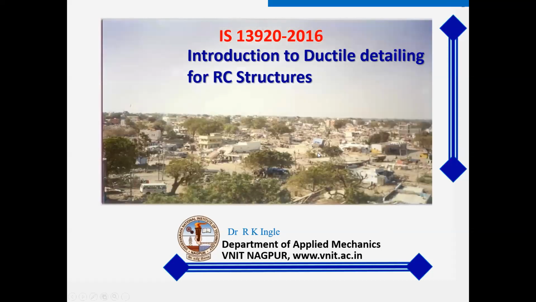Just see, this is Bhachau town, which we visited in the Gujarat earthquake. You can see more than 90% of the buildings have collapsed, and you will find that none of the buildings were high-rise. Most of the times, even the code says that small buildings we can ignore for earthquake. We have seen failure of only single-storey buildings, just single-storey shops, they have failed.